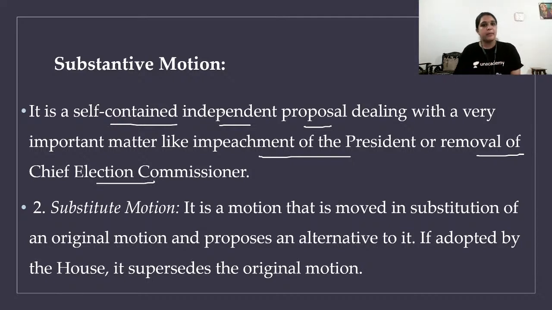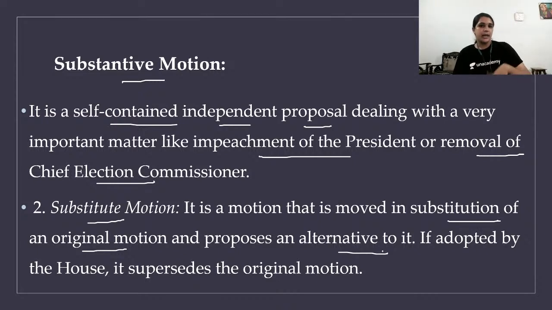So a single person is thinking, okay, I want this to happen. Then it is called a substantive motion. The first is substantive motion, which means an independent person thinks that a motion is needed and very important, like impeachment of the president, removal of the chief election commissioner, etc. Next is substitute motion. What is a substitute motion? That is moved in substitution of an original motion and proposes an alternative to it.